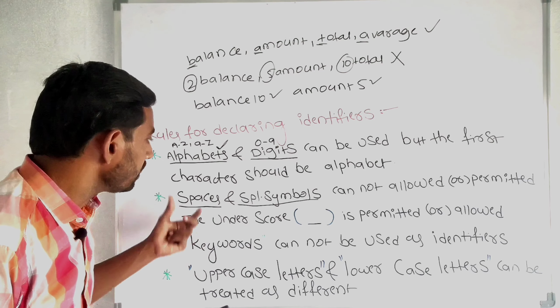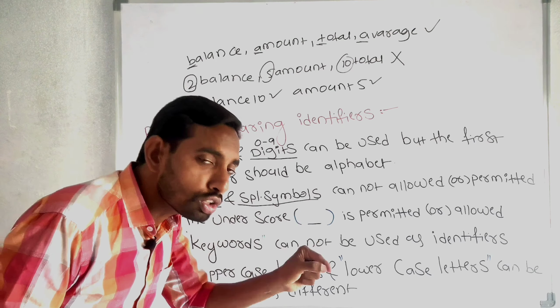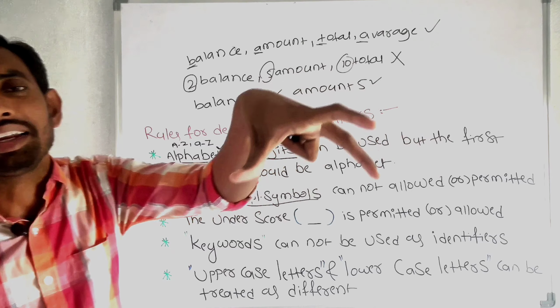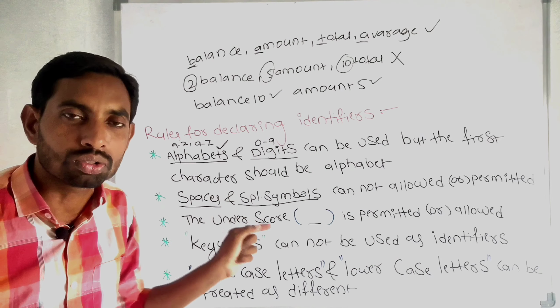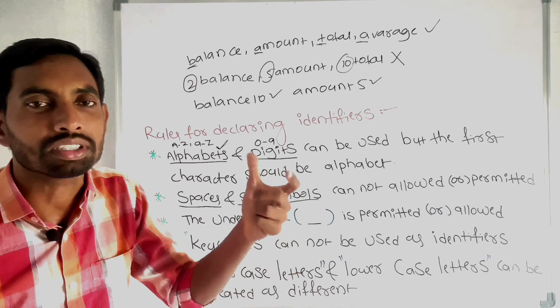These all are special symbols. You cannot use spaces and special symbols or special characters in identifiers. That is the second rule.